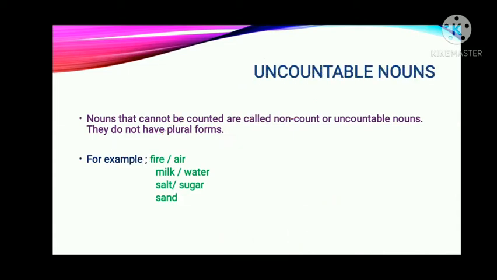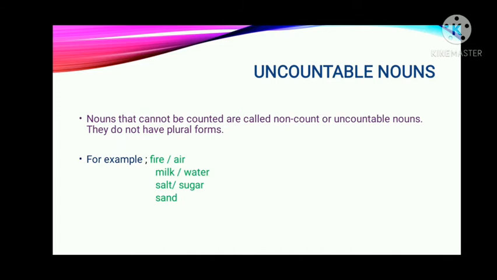Now it's time to understand what are uncountable nouns. Nouns that cannot be counted are called non-count or uncountable nouns. They do not have plural forms. So here you have to remember that these are nouns which are not having their plural forms. We have some examples here like fire, air, milk, water, salt, sugar, sand. So all these nouns are uncountable.